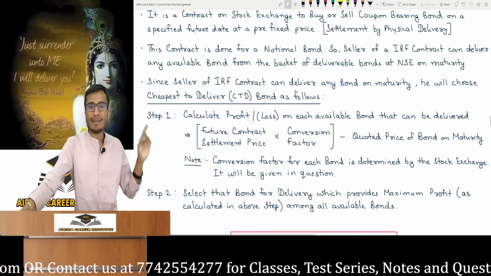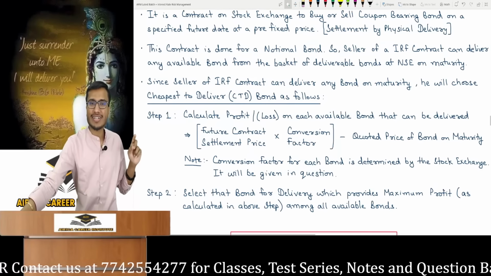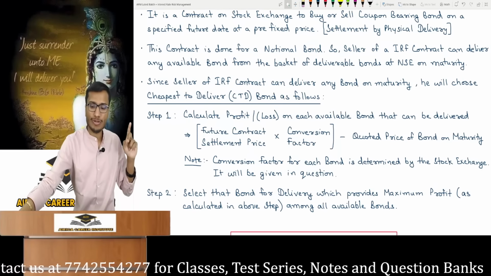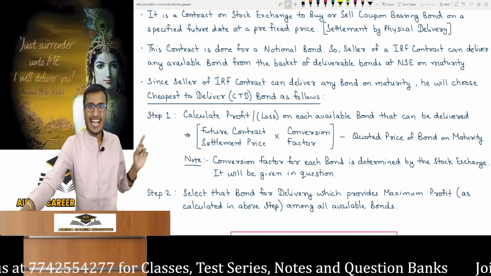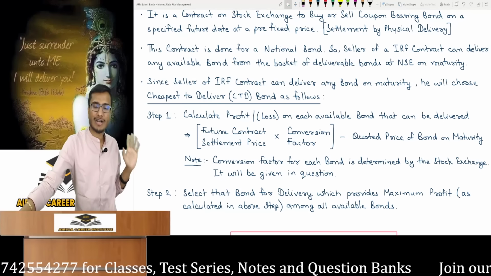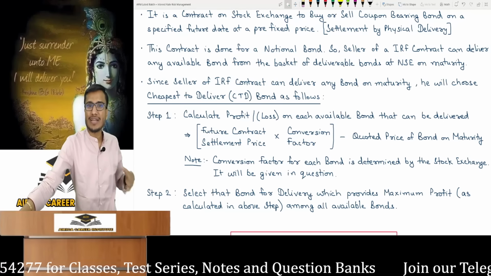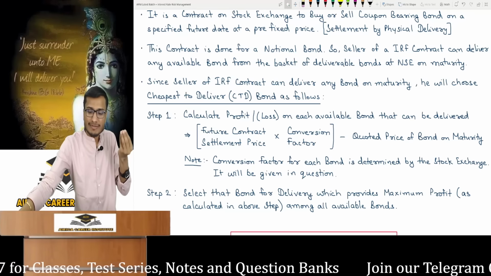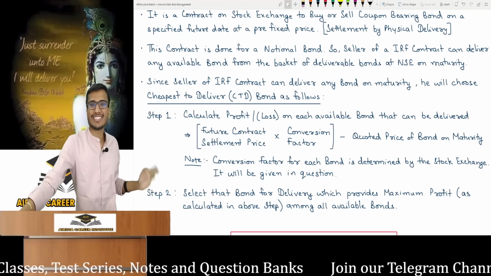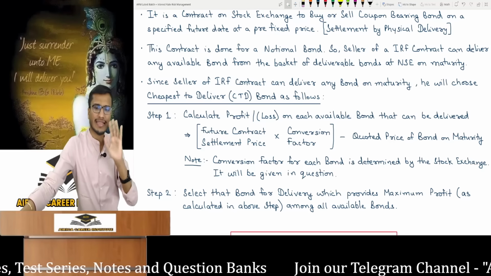The seller calculates profit on each bond: future contract settlement price into conversion factor minus maturity price. The conversion factor from the stock exchange is given in the question. In step 2, whichever bond they see gives the most profit in delivering, they will select that bond.